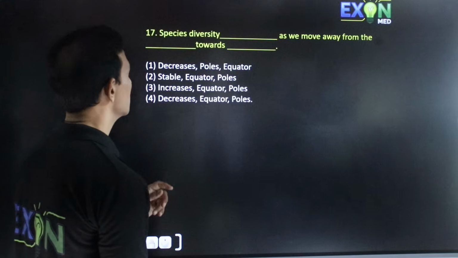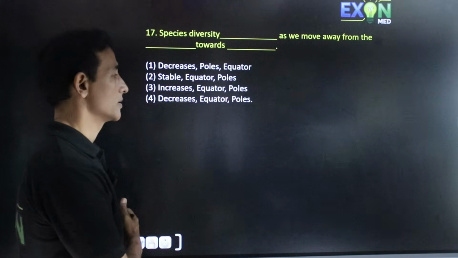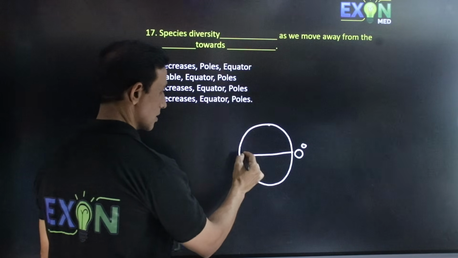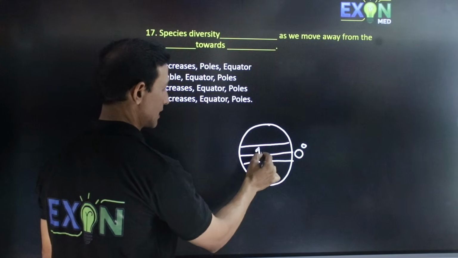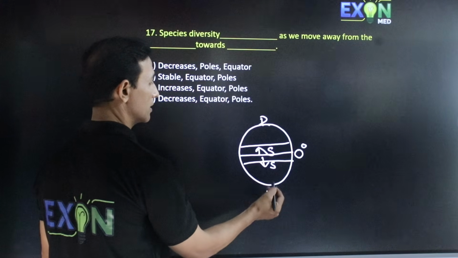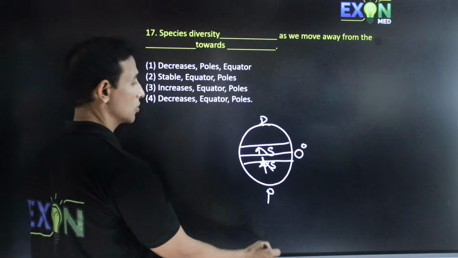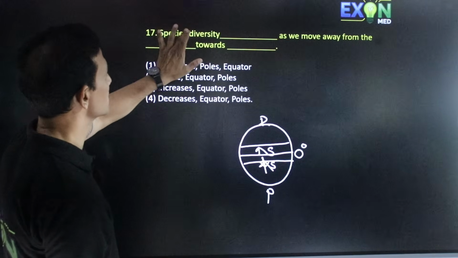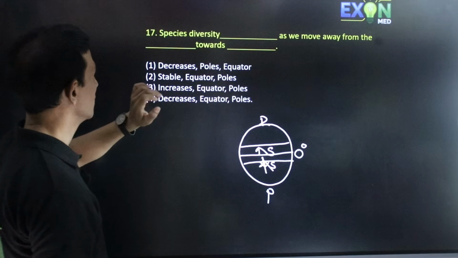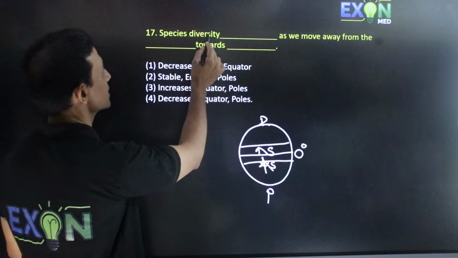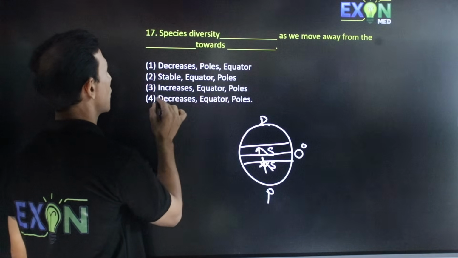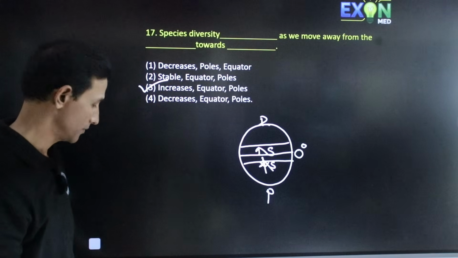Next question. Species diversity. When you see the species diversity, this is the equator. Here in this part there is an increase in species diversity as you go to the polar region. So species diversity increases as we move away from the equator towards the poles. Hence the answer will be the third one.